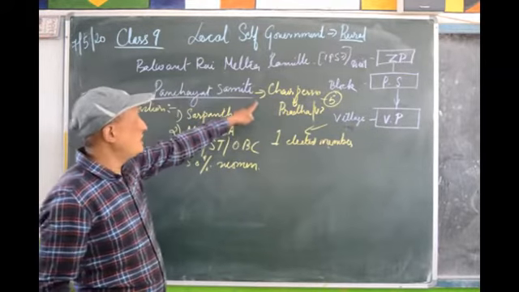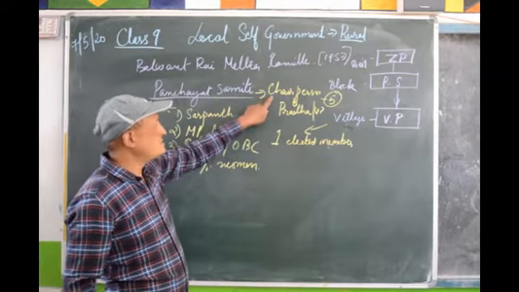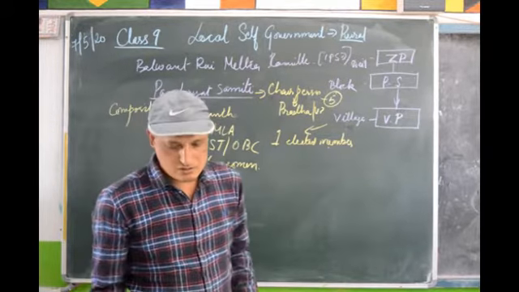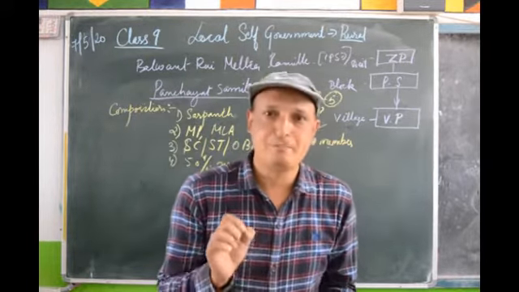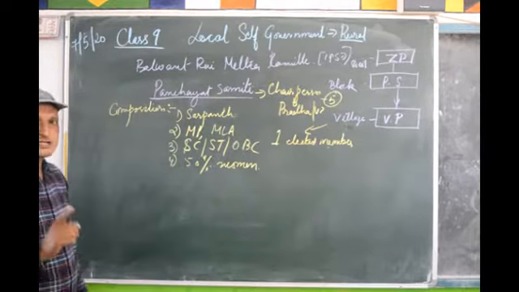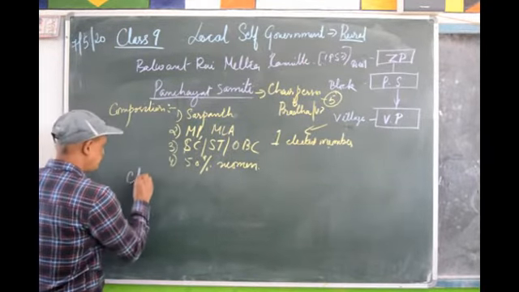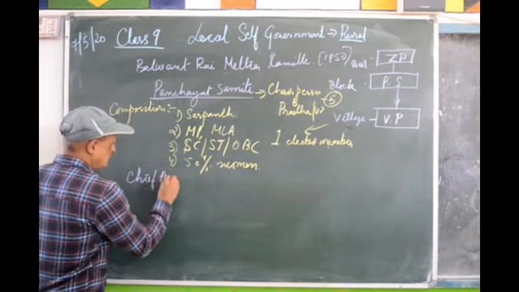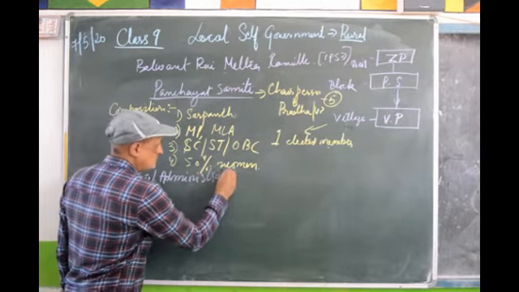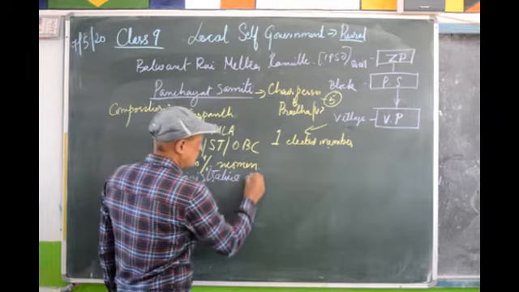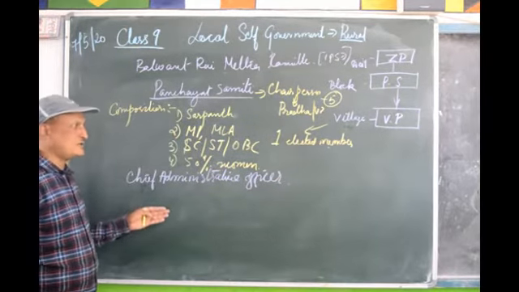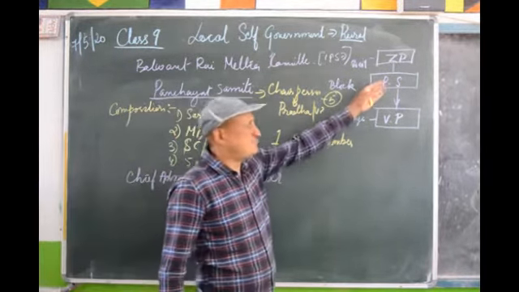So, the function of the chairperson or the Pradhan is to conduct the meetings of the Panchayat Samiti, and the chief administrative officer, that means the one who looks after the administration of the Panchayat Samiti.